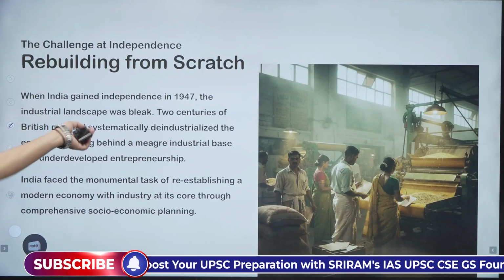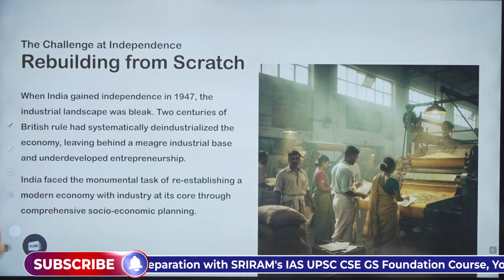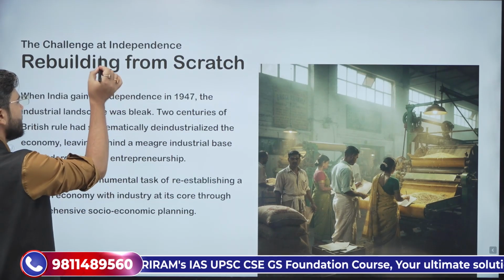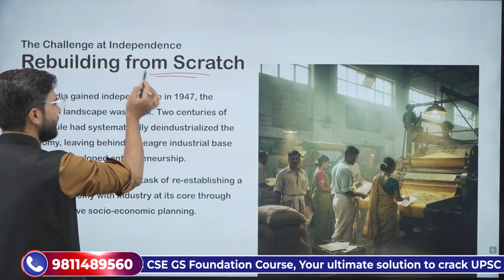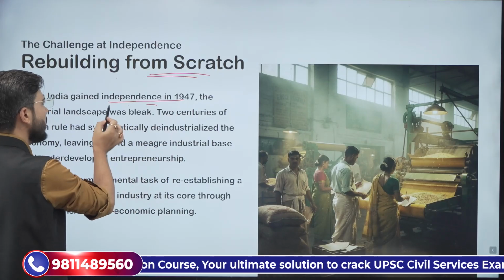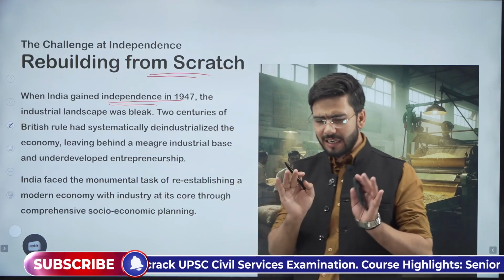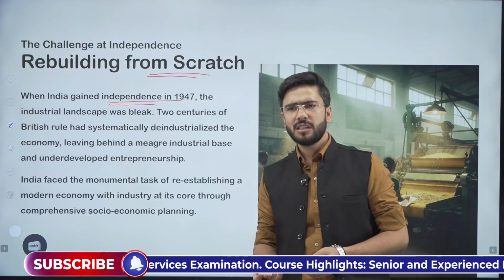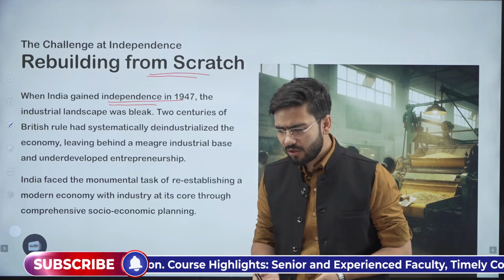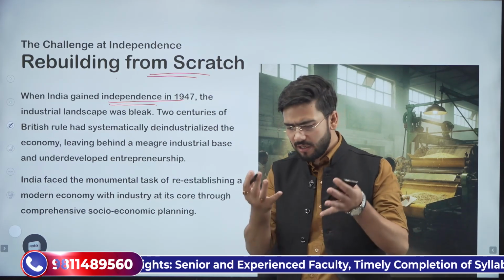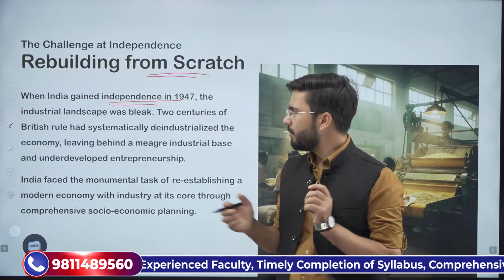So the challenge at independence of India was to rebuild India from scratch. Now, how can we build India from scratch, or what policies did we adopt to do so? Because at that point of time, as I already mentioned, Britain, or I would say colonial forces, actually drained all the wealth from India.